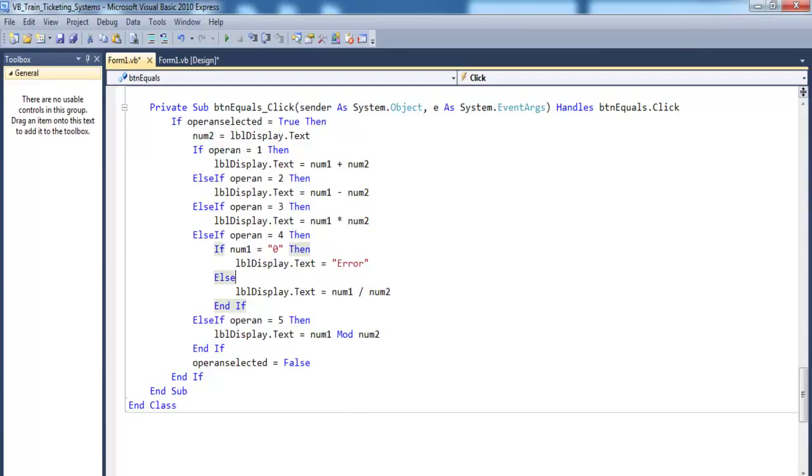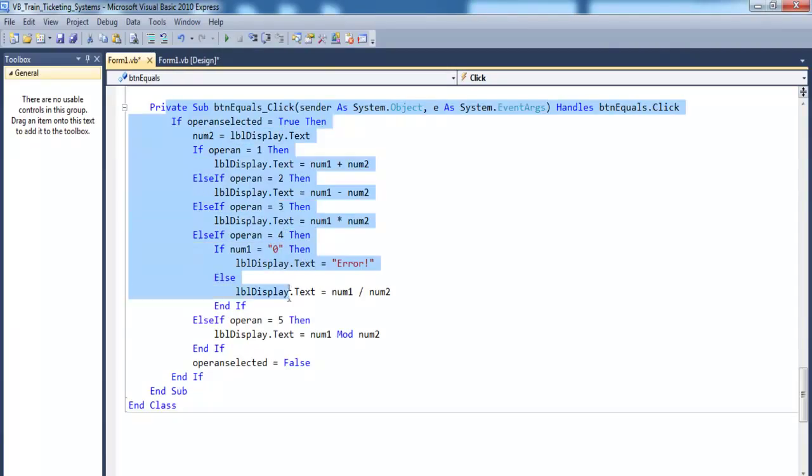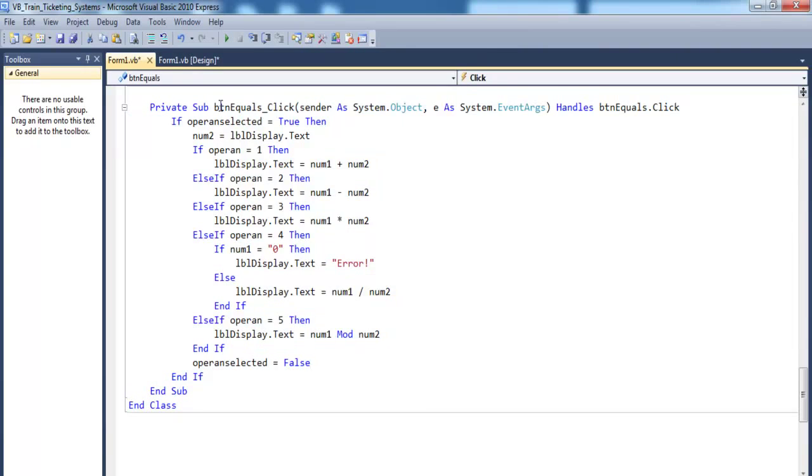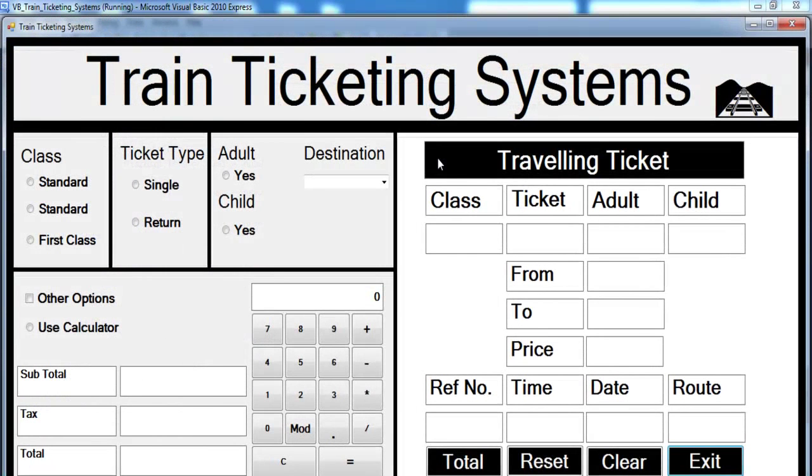Let's see now. So we need to try it out. Yeah, I think it looks all right. So let's try it out and see. Run the program, and let's start by adding up. Yeah, that's fine. Clear. And let's say 15 mode 9.